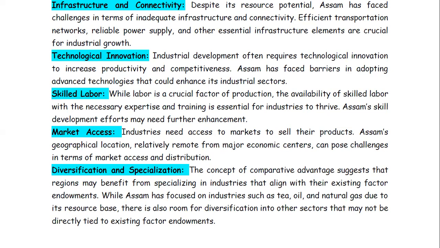So diversification is very much needed. We have to keep an eye on other sectors also, so that if we find some other industries, apart from our common industries, which will have a great outcome in the near future, then we have to focus on that also.